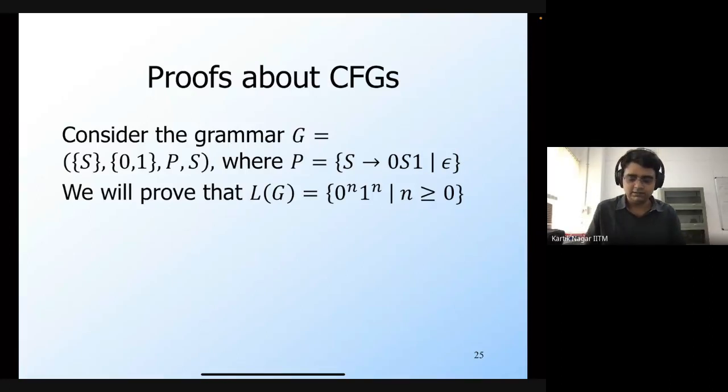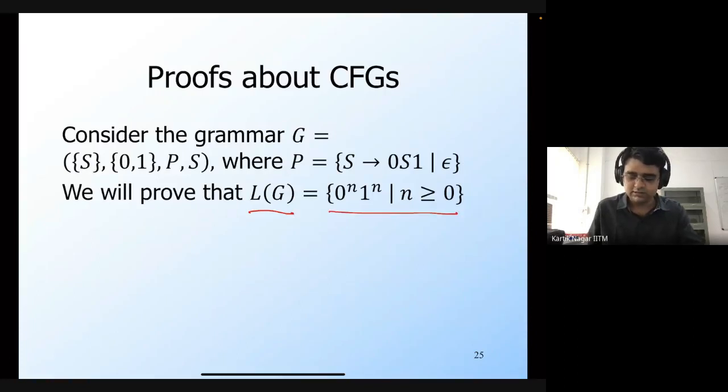So let's prove this. Hopefully this proof will also give you some idea of how to construct these grammars, given a particular language. As I said, we have two sides here.